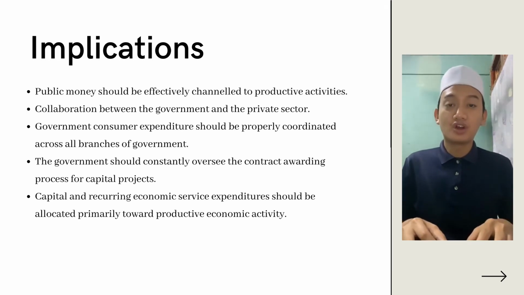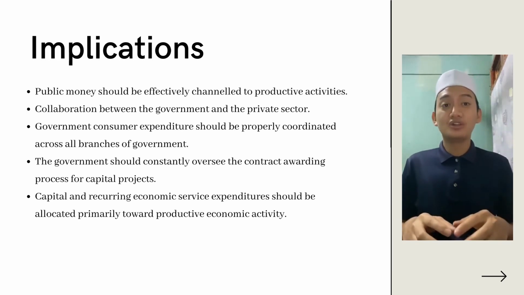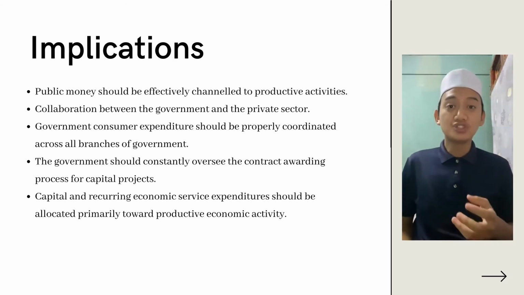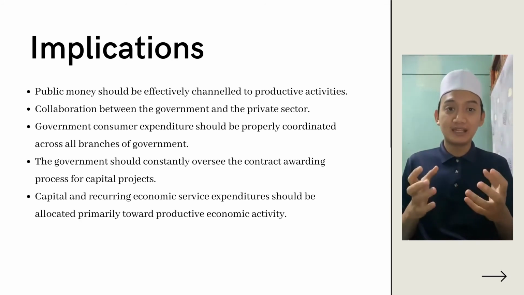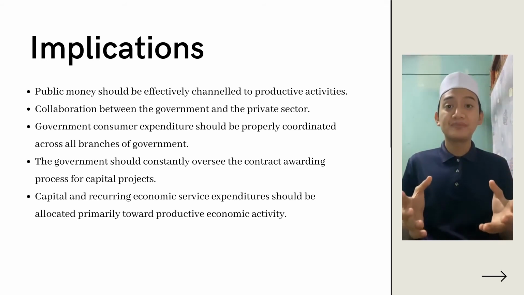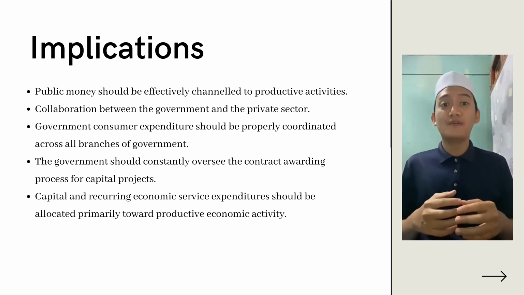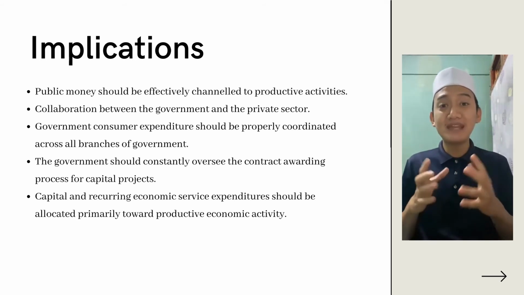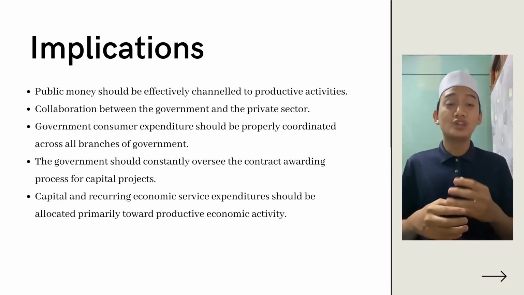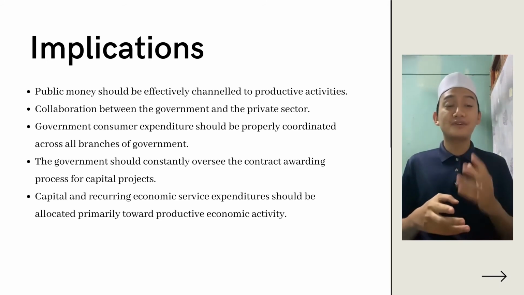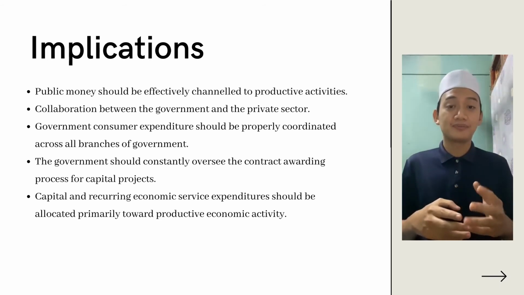To avoid a crowding out impact on government investment, government consumer expenditure should be properly coordinated across all branches of government. Similarly, there should be a high level of openness and accountability in government spending in many areas of the economy to prevent public monies from being channeled into private accounts of government officials and staff.